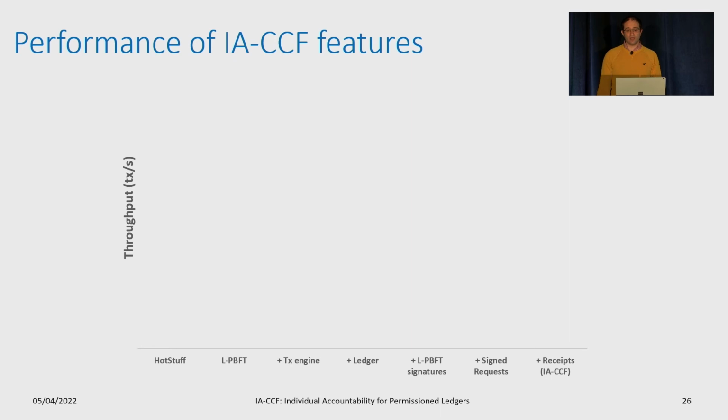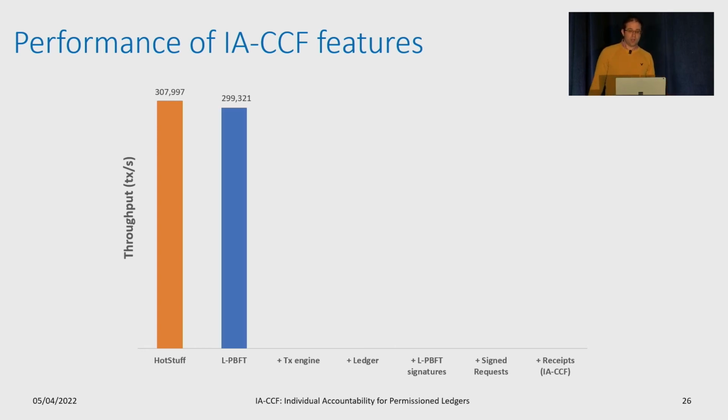Next, we look at the performance and impact of adding features to a Byzantine Consensus Protocol so that it becomes an individually accountable permissioned ledger. To start, we look at HotStuff, a well-known Byzantine Consensus Protocol. L-PBFT, IA-CCF's consensus protocol, has approximately the same performance. When we introduce IA-CCF's transaction engine and key value store, we can see that throughput more than halves, while signing the consensus protocol messages reduces throughput approximately 10%.